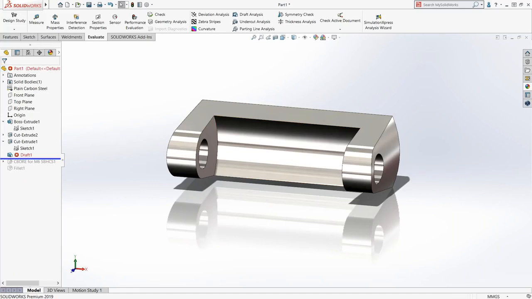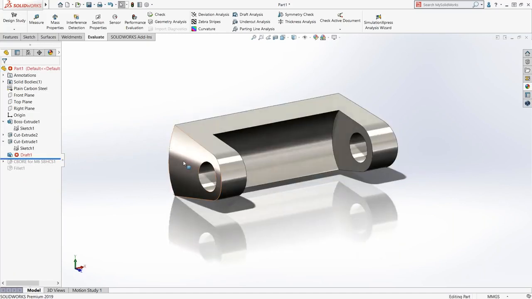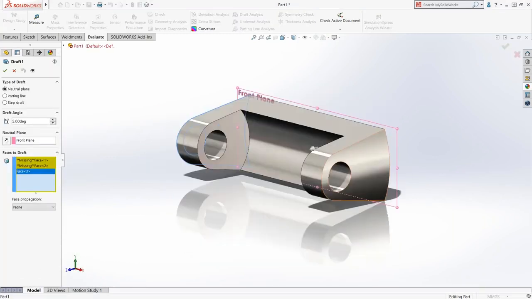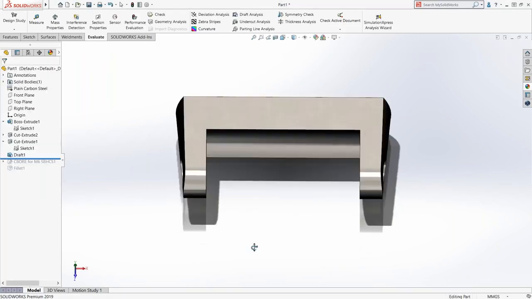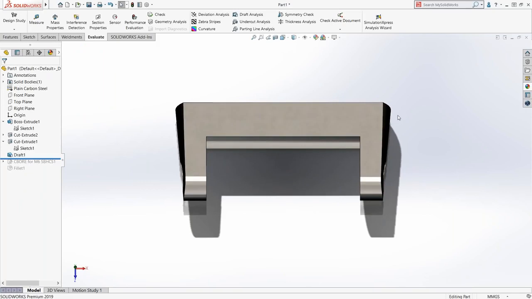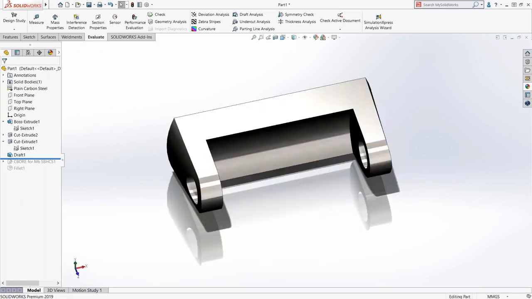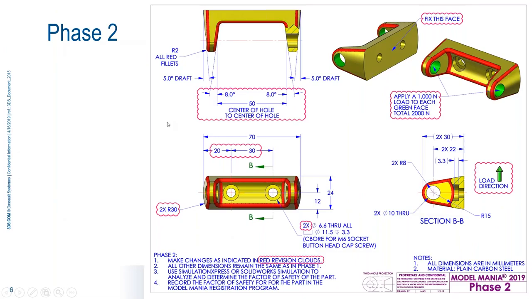Okay, what about the draft? The draft fails. Well, it lost those faces because we cut them away. So let's just go into the draft command and reapply it to this face and to this face, and I'll hit OK. SolidWorks tells me, hey, there's missing entities, these two faces. SolidWorks will remove them automatically for me, so it goes ahead and takes those off. So we look at a top view, there's our 5 degrees of draft. We have our arcs on the backside, and we're ready to go with the other change.